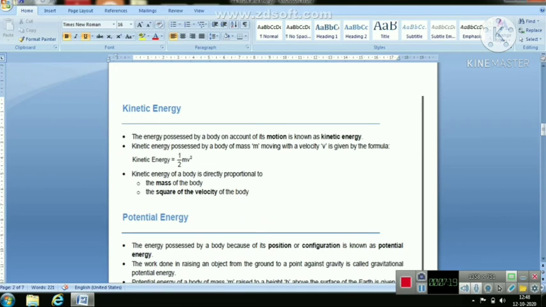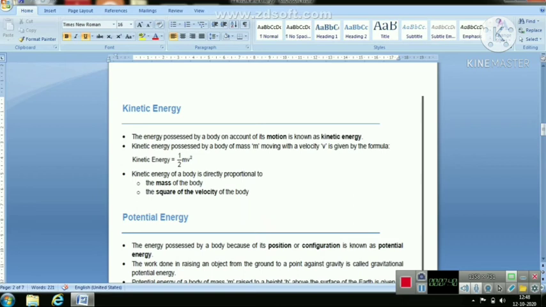So work done by a constant force is equal to force into displacement. We can write its formula as work done is equal to F into S.